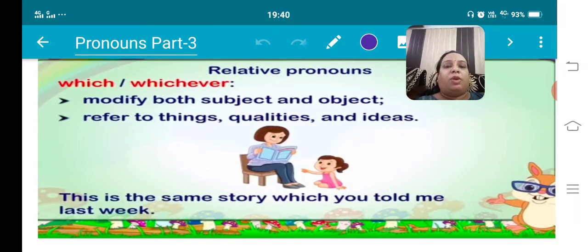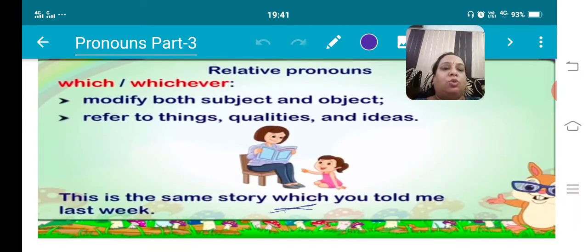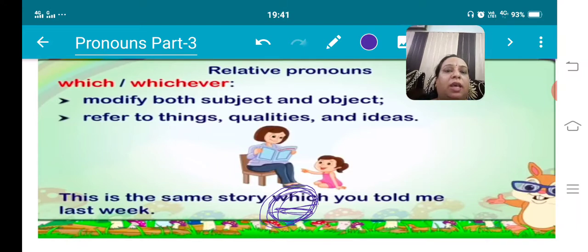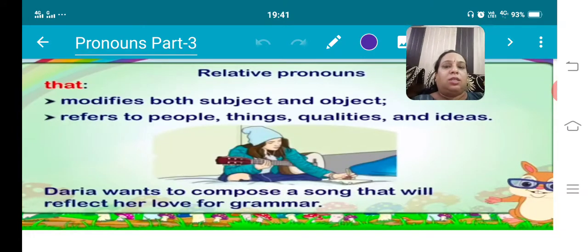Okay, let's see the next example. Which and whichever modify both subjects and objects, and refer to things, qualities and ideas. "This is the same story which you told me." So here the word which is working as a relative pronoun. This is joining two sentences together. Next, the relative pronoun that modifies both subject and object.